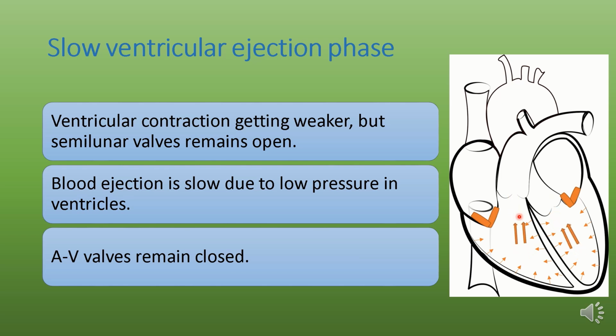In this phase, only 30% of the stroke volume is ejected, but the time taken is two-thirds of the ejection phase. So, in the rapid ventricular ejection phase, only one-third of the ejection phase time is taken. That's why this phase is the slow ventricular ejection phase. AV valves remain closed in this phase.